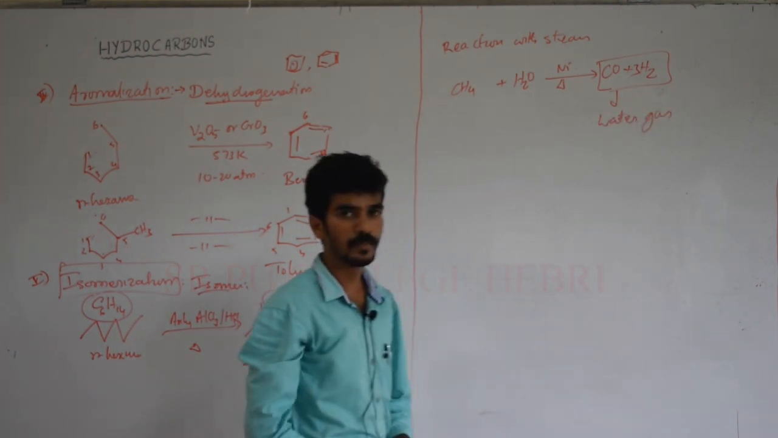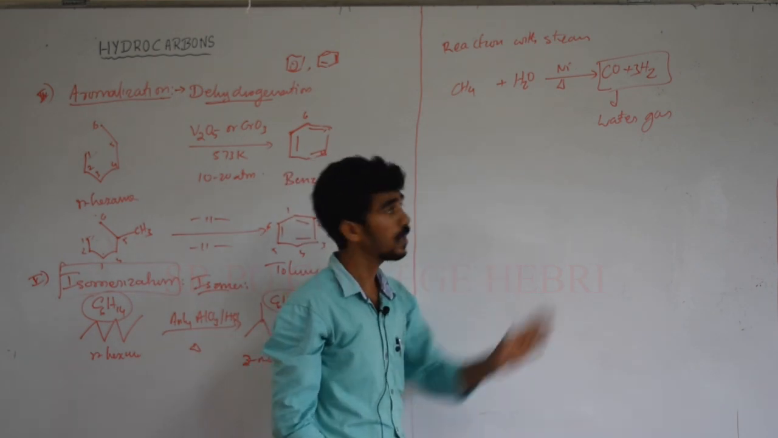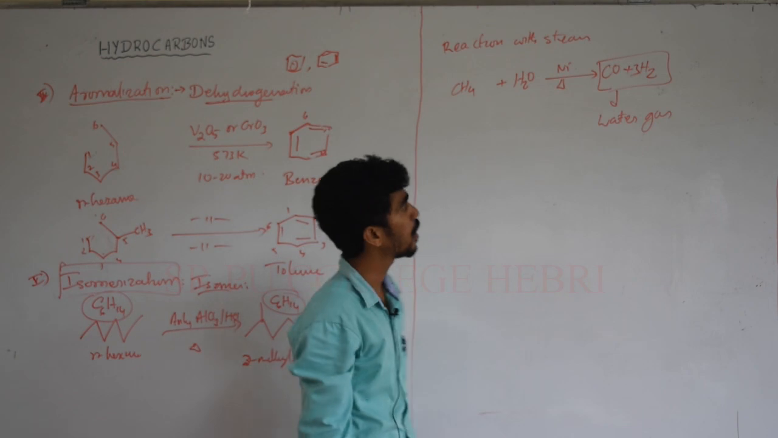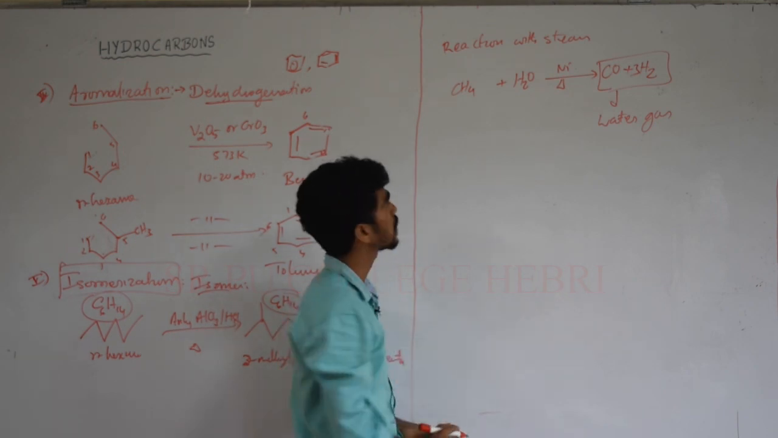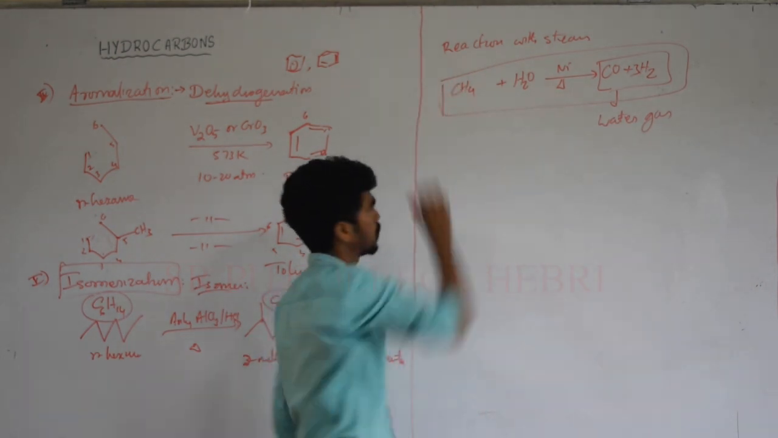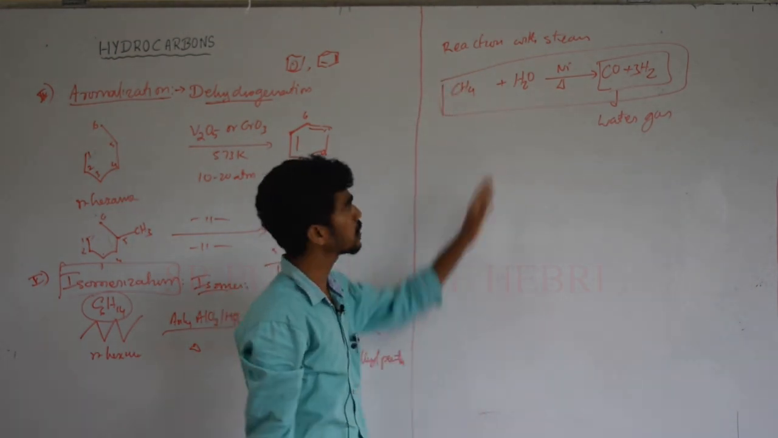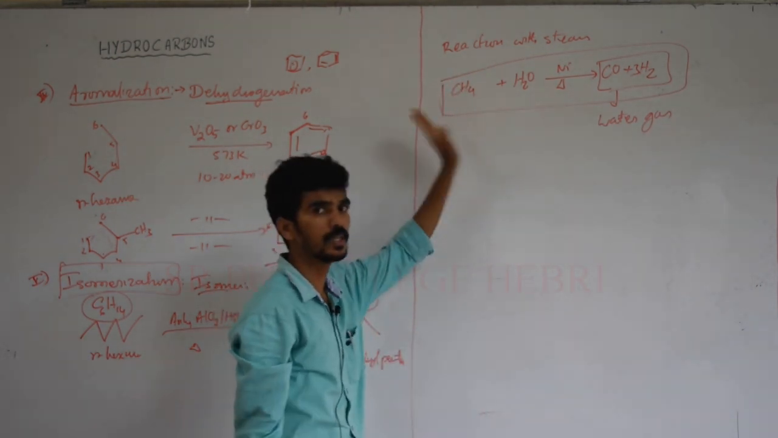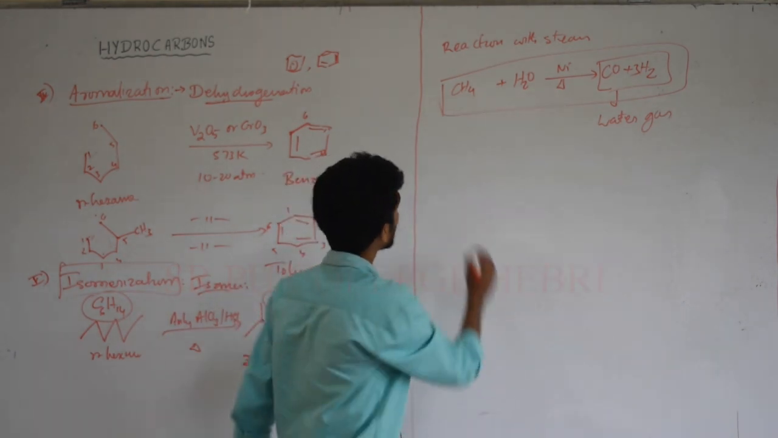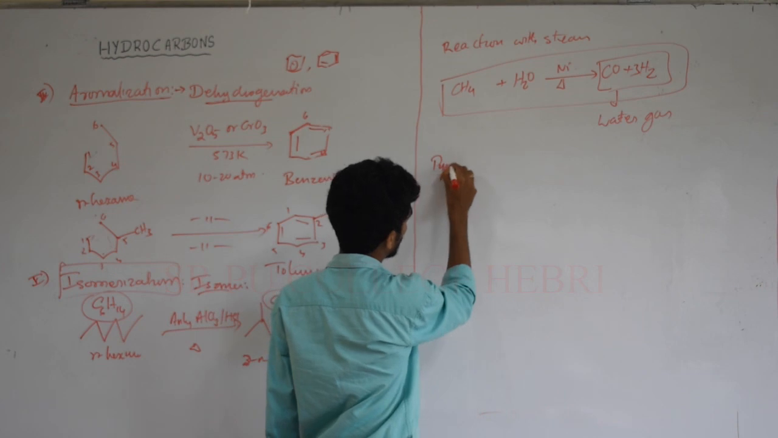They may ask one more question, what is water gas? You should write that the 1:3 ratio of carbon monoxide and dihydrogen is nothing but water gas. This reaction may be asked in two more forms: write the reaction of alkane with steam, or write the reaction of methane with steam. Okay, the last reaction, pyrolysis.